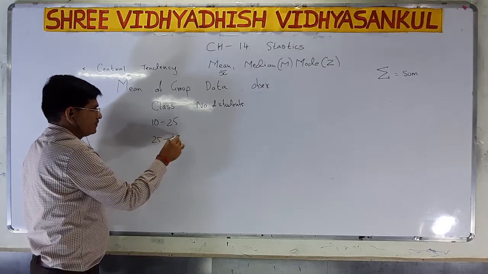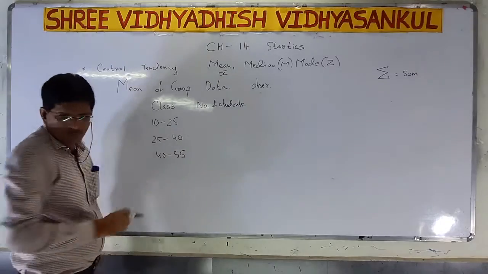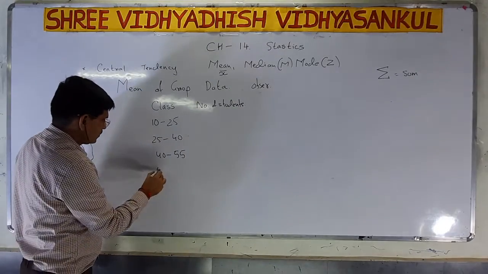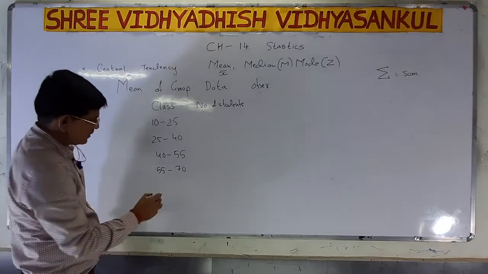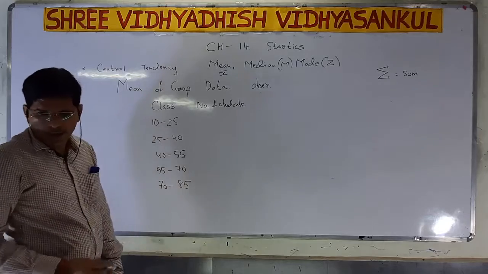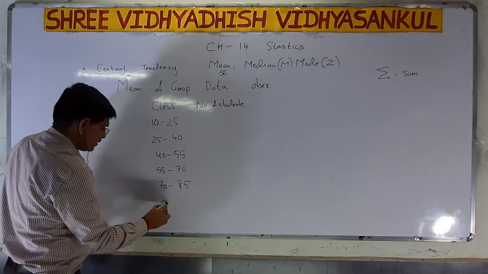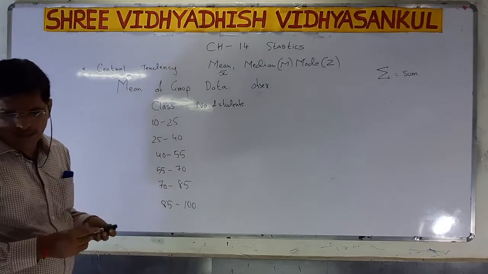Then 25 to 40, 40 to 55, 55 to 70, 70 to 85, and 85 to 100. That is given as the class.